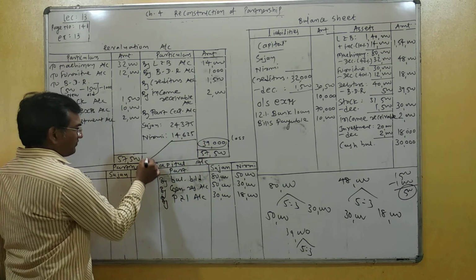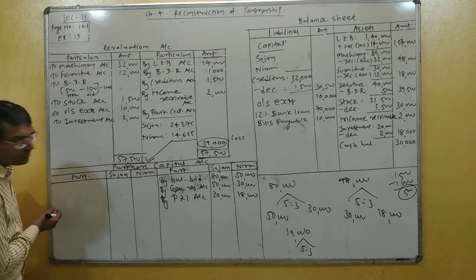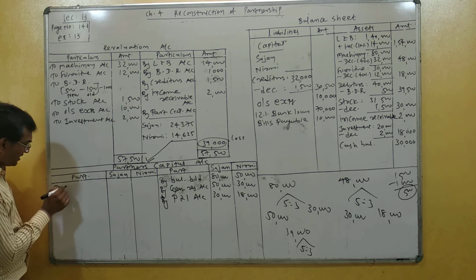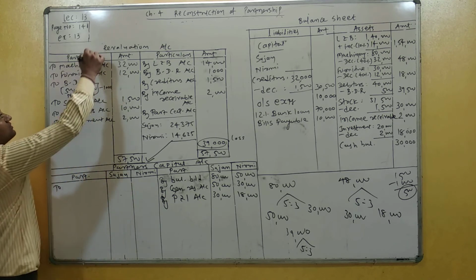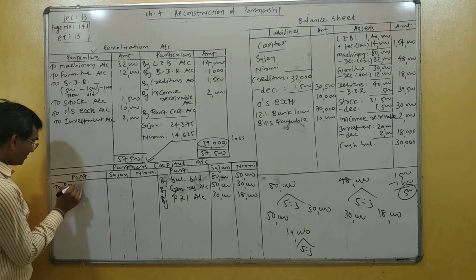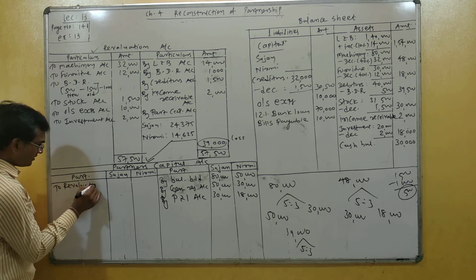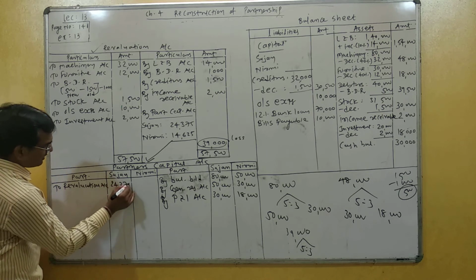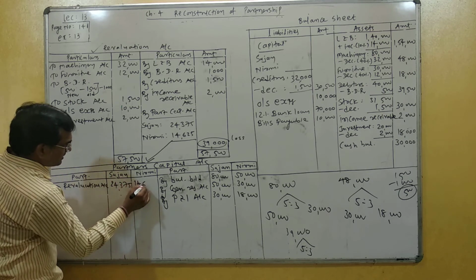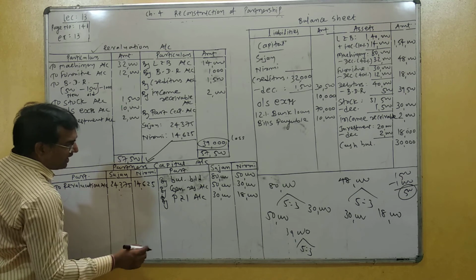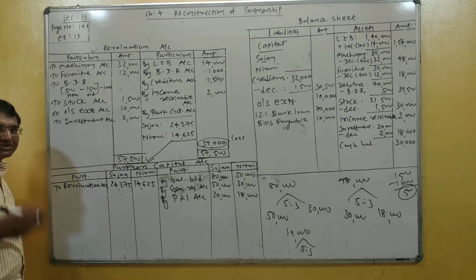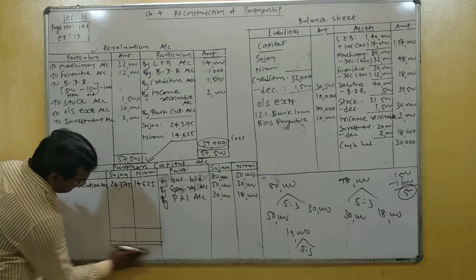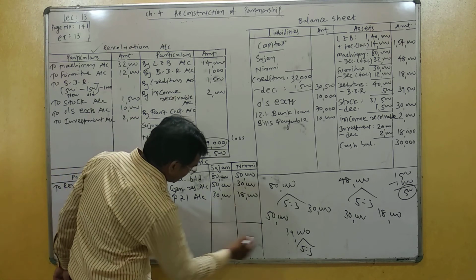And this loss is transferred to partner capital account on the debit side, because if there is a loss it is transferred to the debit side. Here, to which account? Revaluation account, right? 24,375 and 14,625.